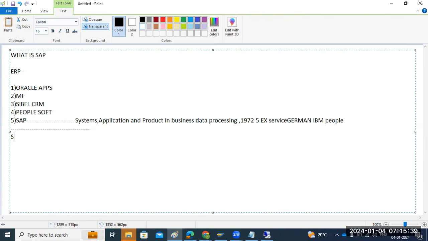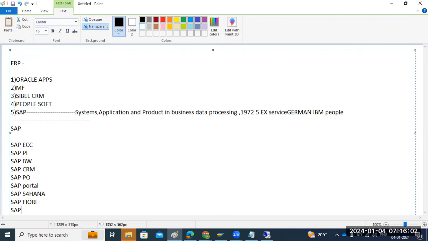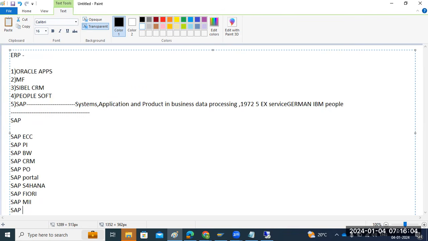So under the SAP, we have SAP ECC, and these all are the SAP products here. SAP PI, SAP BW, SAP CRM. Then SAP PO, then SAP Portal, where the business users will use the portal screens here. SAP S4 HANA, then SAP Fiori, then SAP MII, SAP APO.